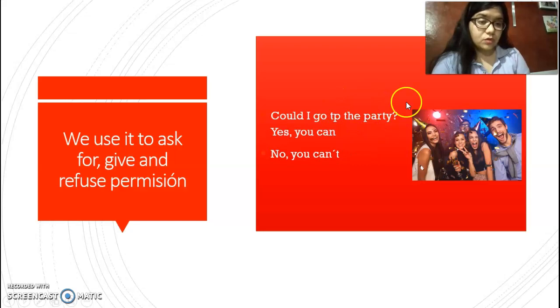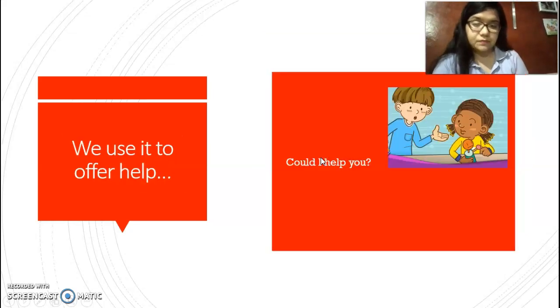Another example could be when you are in class and you want to go to the bathroom. You can say, could I go to the bathroom, please? And your teacher has to say, yes, you can, or no, you can't.